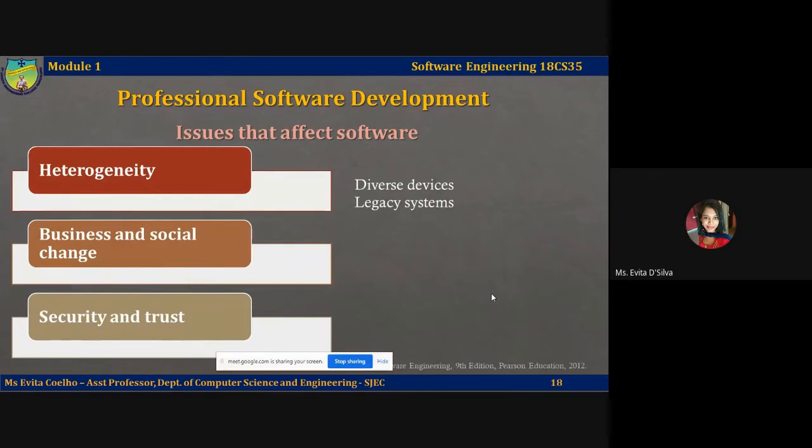So when it comes to heterogeneity, you have to deal with a diverse set of devices which are already existing and connected to your network. You have to deal with how to interface with really old but crucial legacy systems.